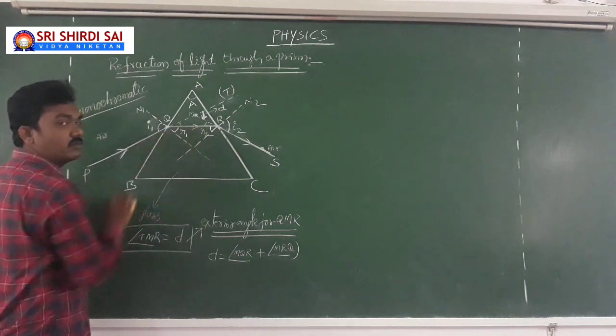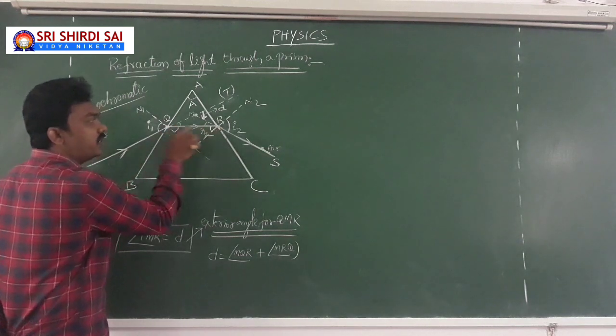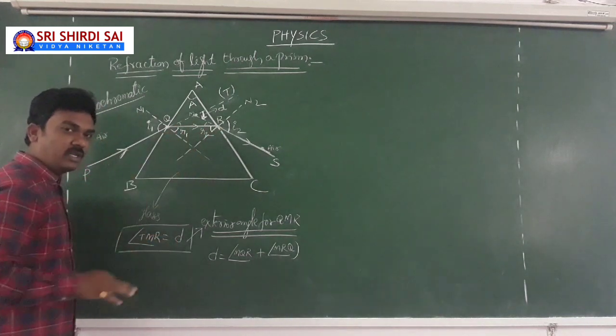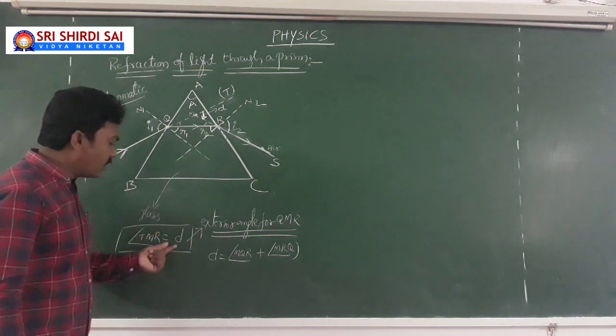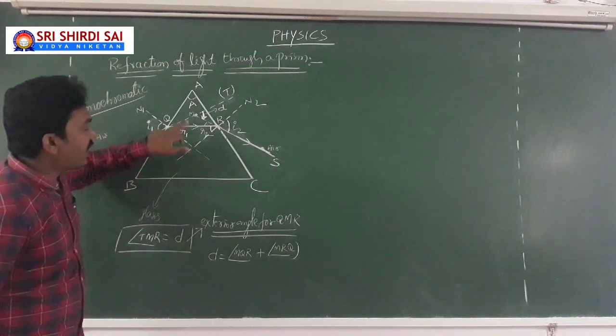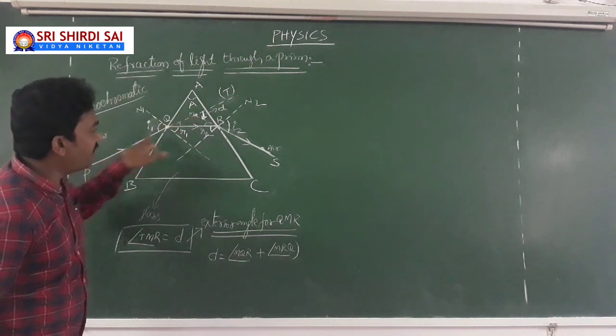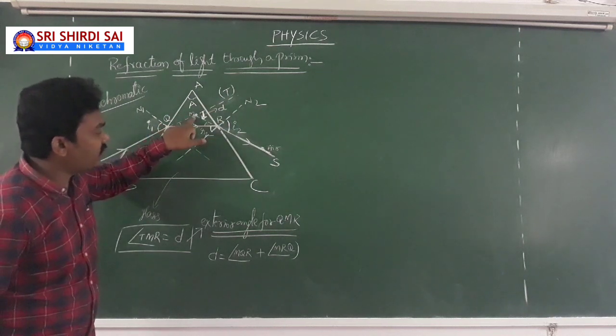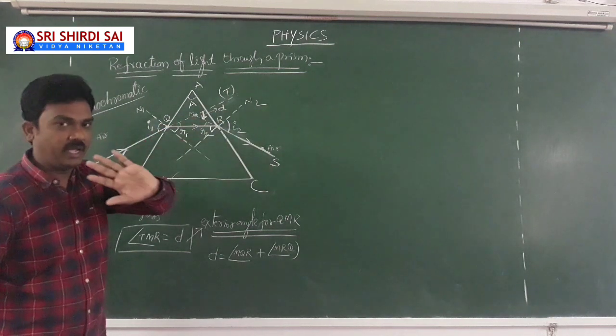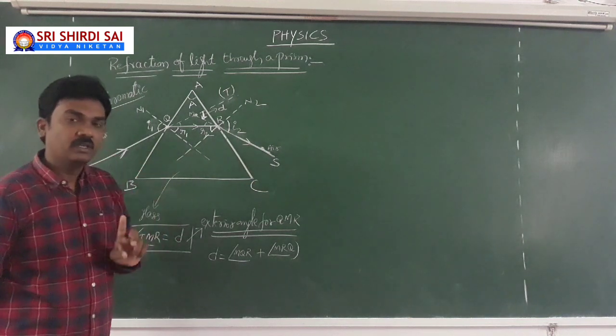MQR means this angle, MRQ means this angle. This is very simple actually. Don't be panicked. The angle between the actual path of the light PQT and the emerging path of the light MRS will be the angle of deviation. That's the first point.